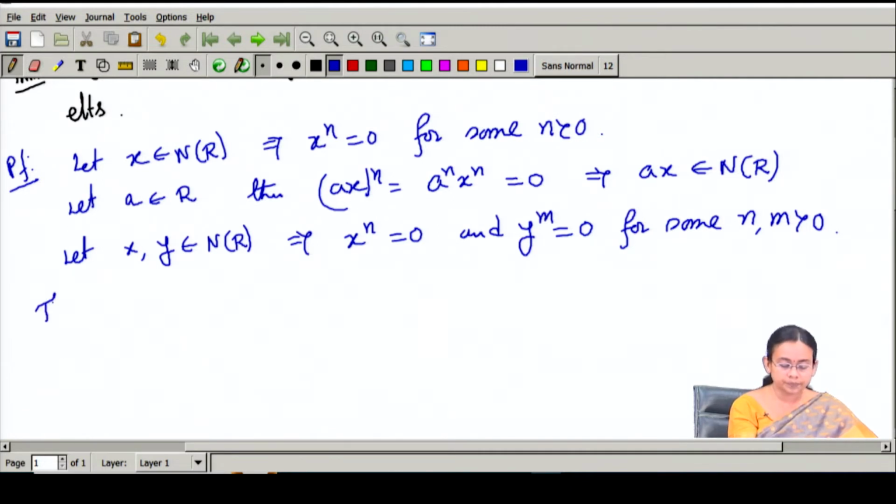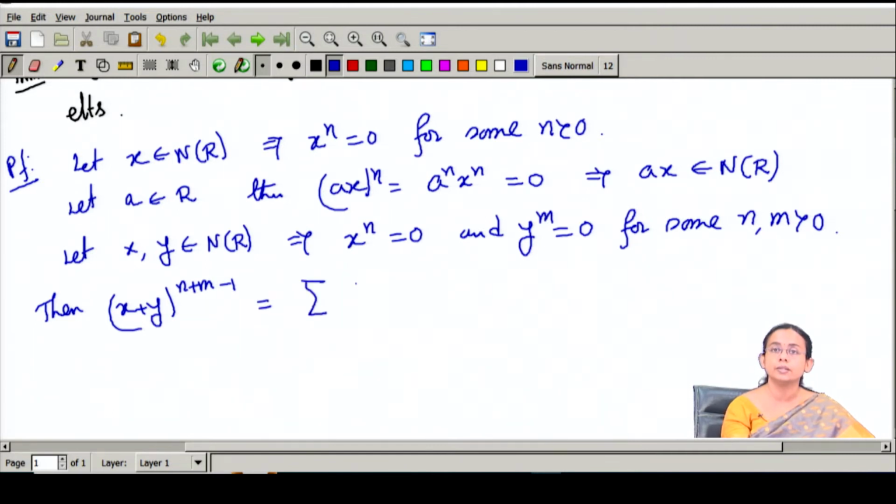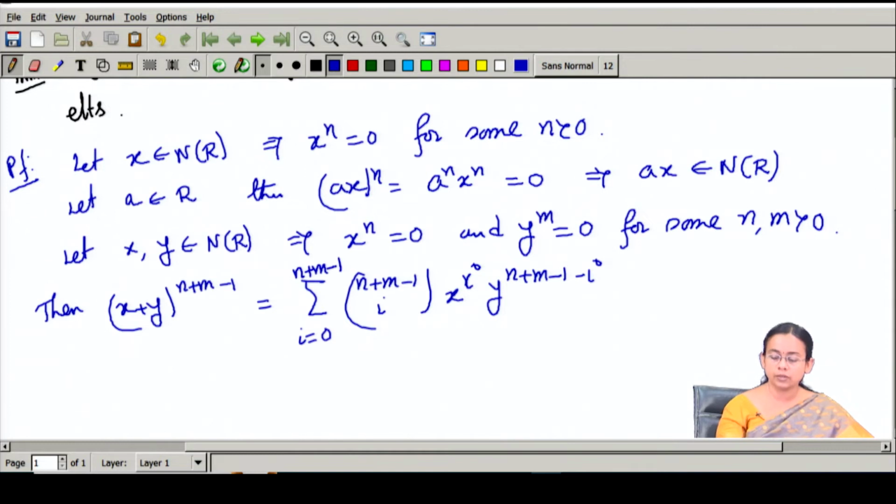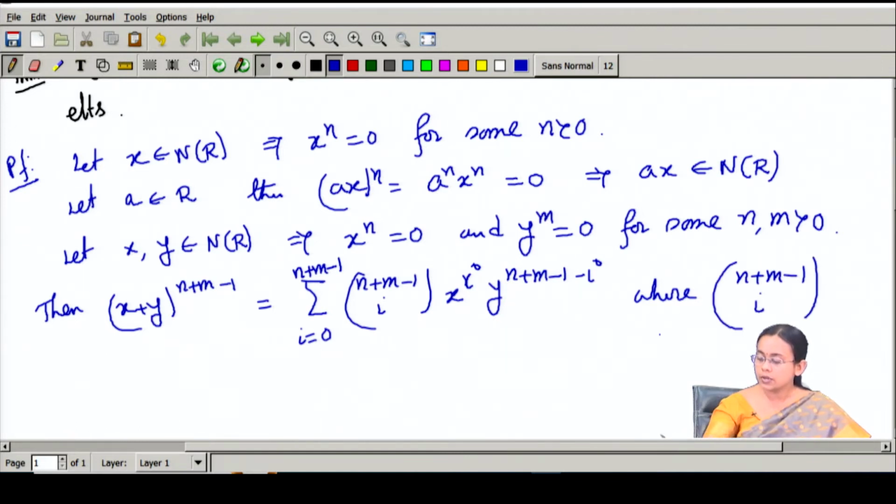For that, observe that if I consider (x plus y) to the power n plus m minus 1 and expand it with binomial coefficients, this is the sum from i equal to 0 to n plus m minus 1 of (n plus m minus 1 choose i) times x to the power i times y to the power n plus m minus 1 minus i, where n plus m minus 1 choose i are the usual binomial coefficients.